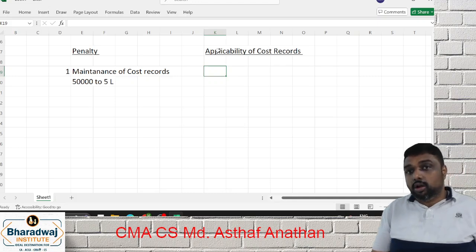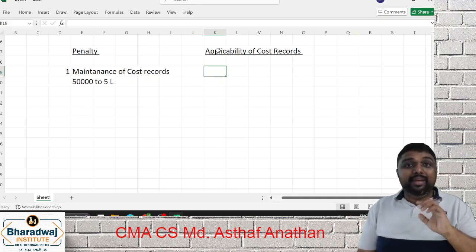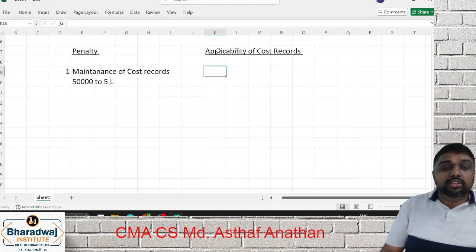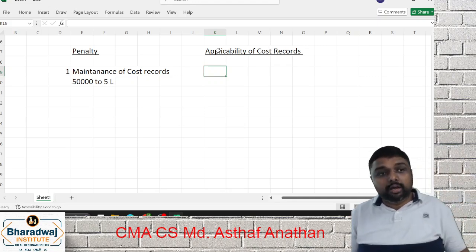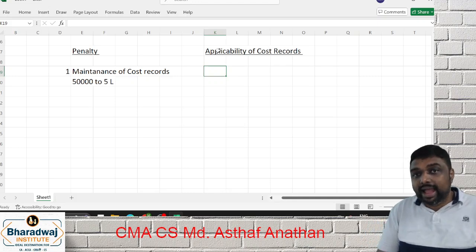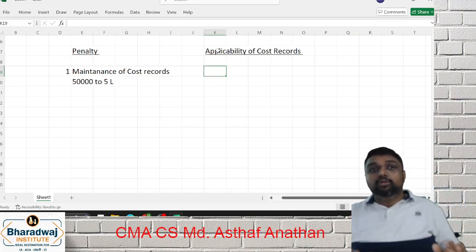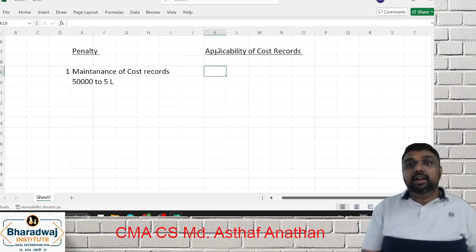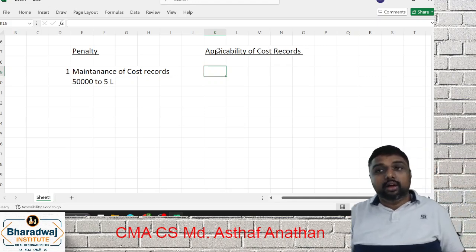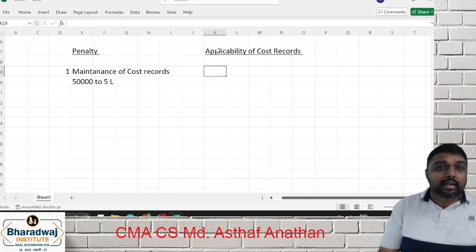This is what cost records. See, for cost records, there are some exemptions. What are the exemptions for cost records? The first one: cost record is not applicable for what? MSMED, which is covered. Which year MSMED Act, my dear friends? 2008. If you are covered under the MSMED Act, then for you, cost audit is not applicable.